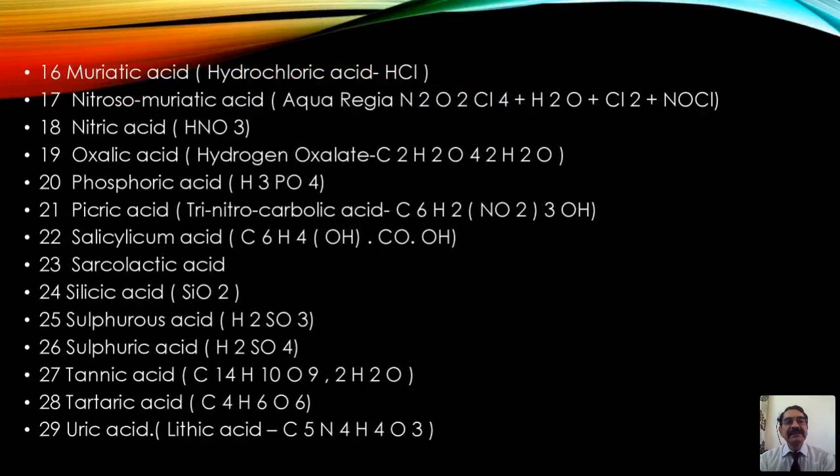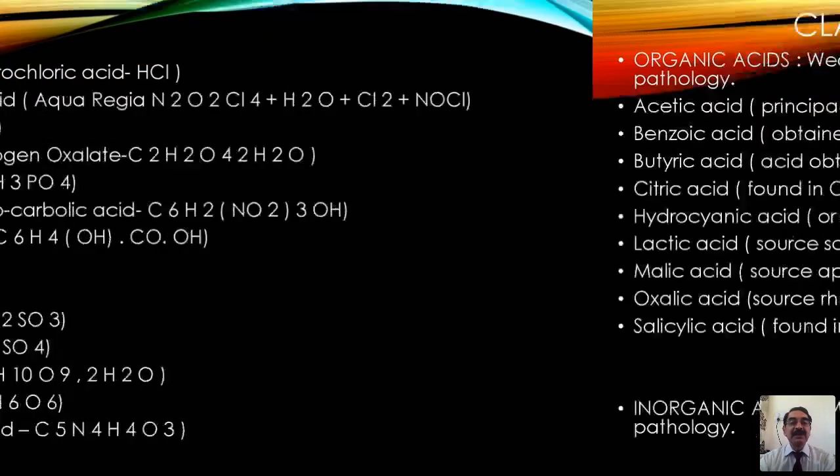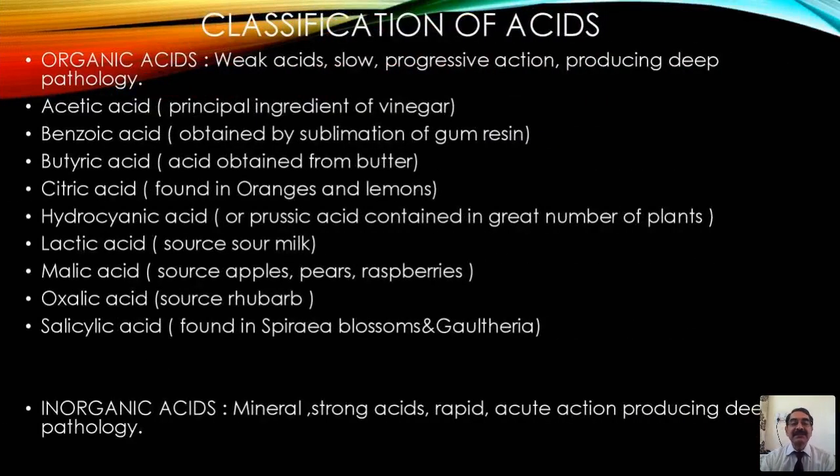and muriatic acid or hydrochloric acid, nitrosomuriatic acid, nitric acid, oxalic acid, phosphoric acid, picric acid, salicylic acid, sarcolactic acid, silicic acid, sulfurous acid, sulfuric acid, tannic acid, tartaric acid, and uric acid. I hope the 29 I have covered, maybe one or two left, where even the classification of acids is made accordingly, organic acids and inorganic acids.